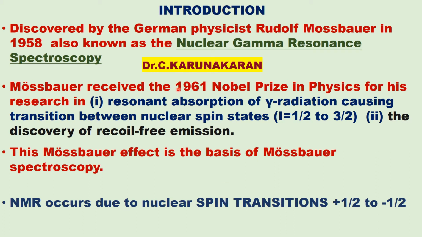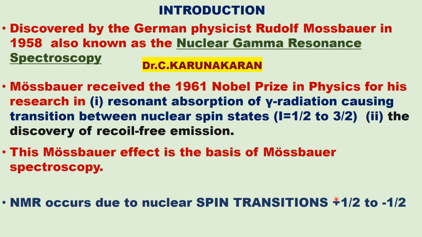Mössbauer spectroscopy is a nuclear phenomenon. Similarly, there are two other spectroscopies, NMR spectroscopy and NQR spectroscopy. They are also due to nuclear phenomena. NMR occurs due to nuclear spin. For example, a nucleus can spin either clockwise or anti-clockwise.